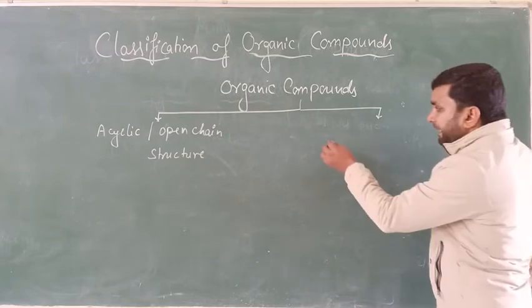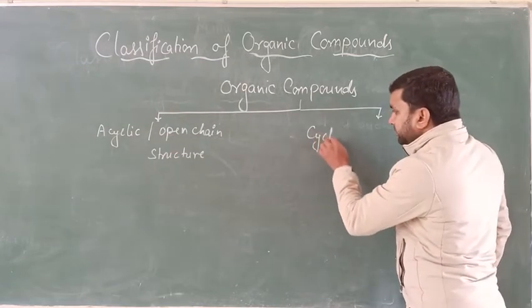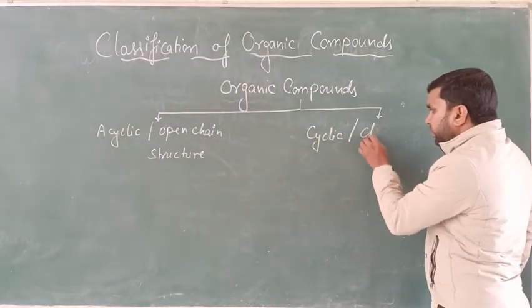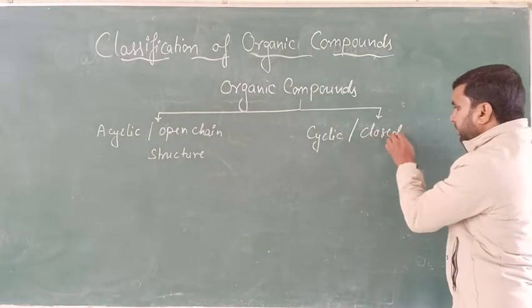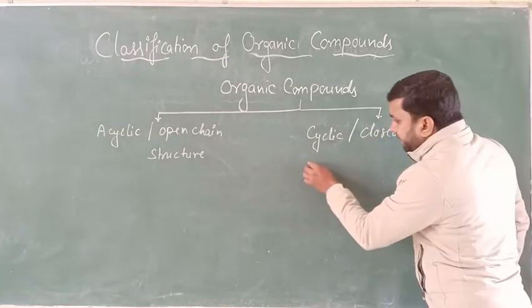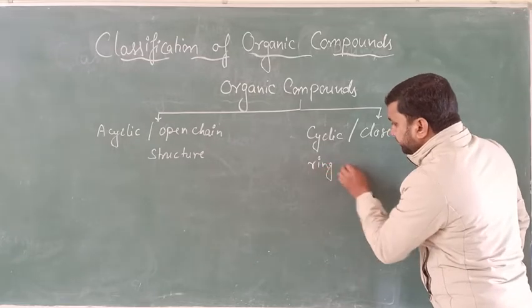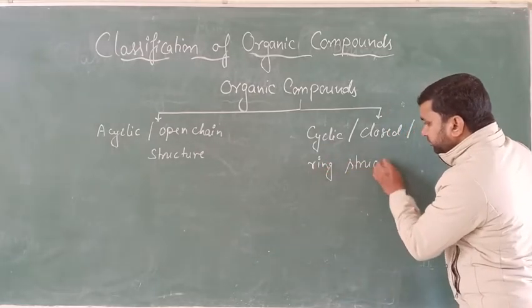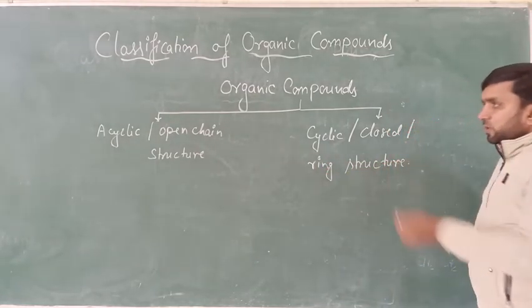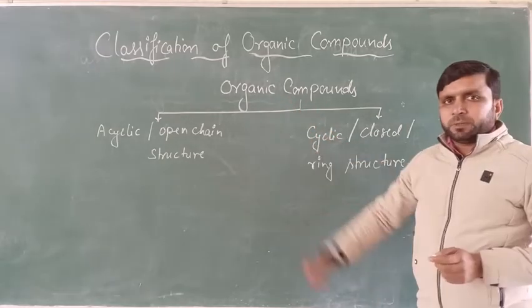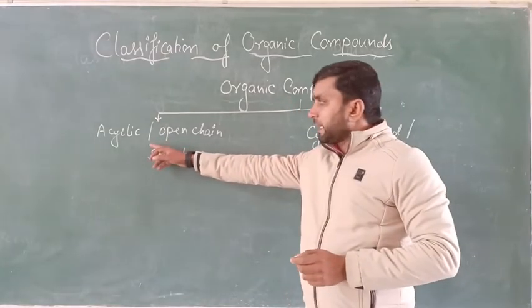Second, cyclic, which is also called closed or ring structure. So broadly, organic compounds will be classified into two types, that is acyclic compounds and cyclic compounds.